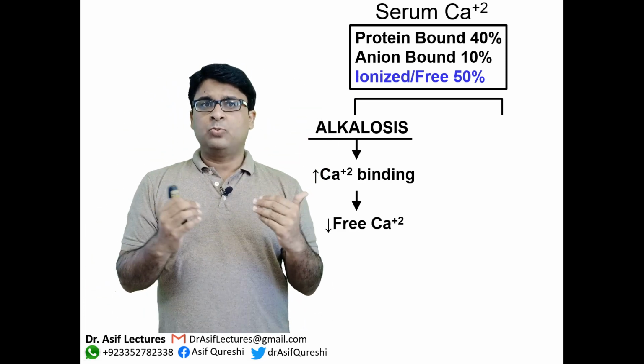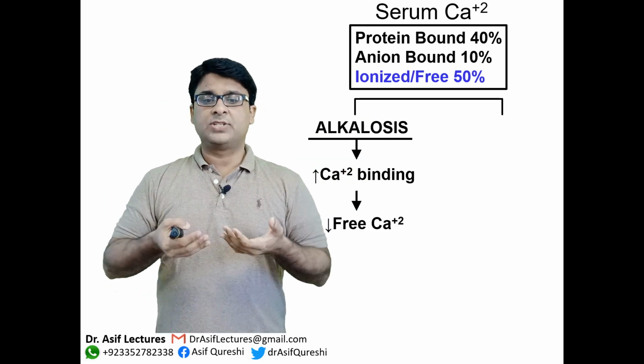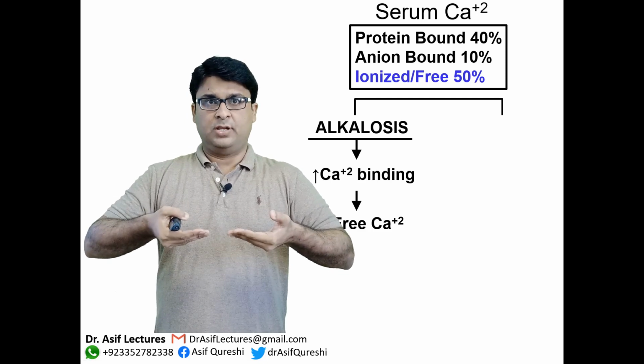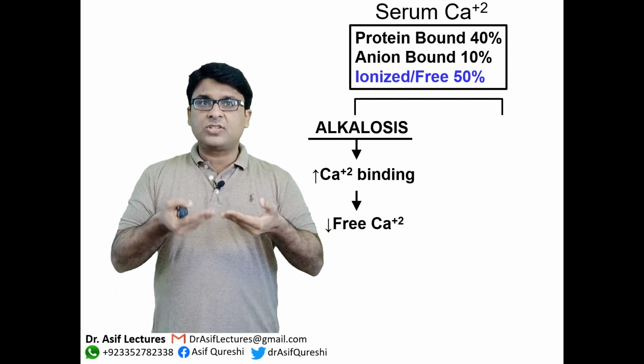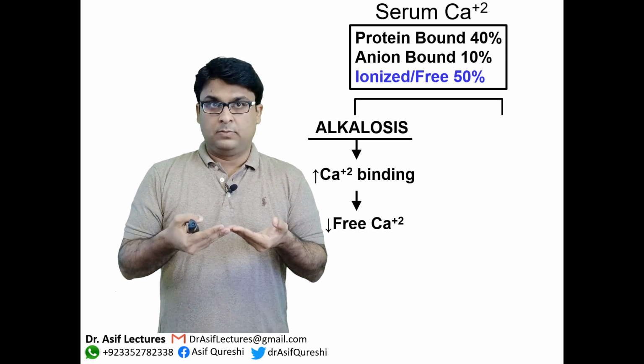Now, you need to understand the concept. So, any condition which leads to alkalosis, okay? Alkalosis means that there is a higher pH, and in the blood, if alkalosis happens, your body will put all the efforts to bring the pH to normal, okay?